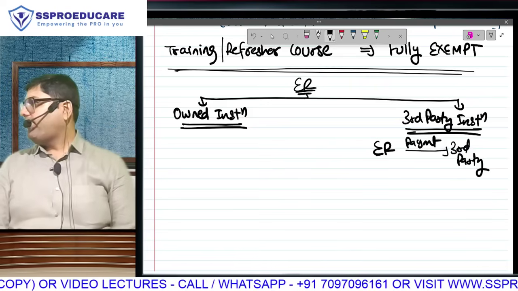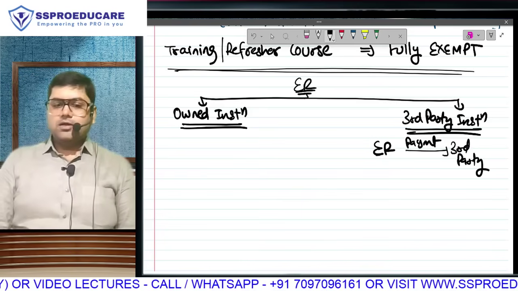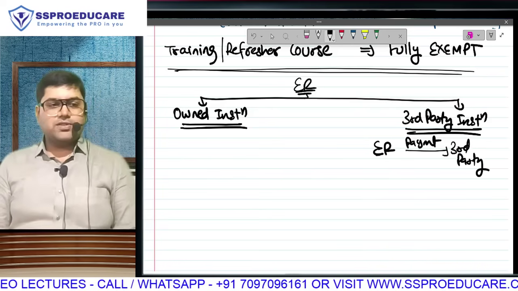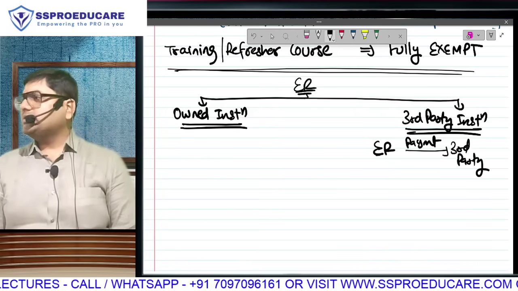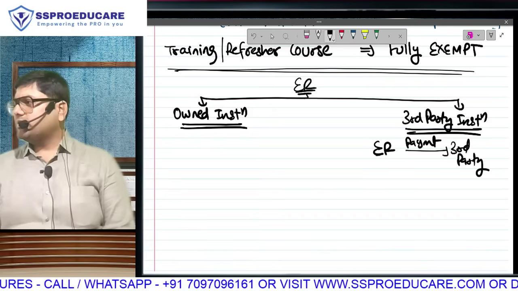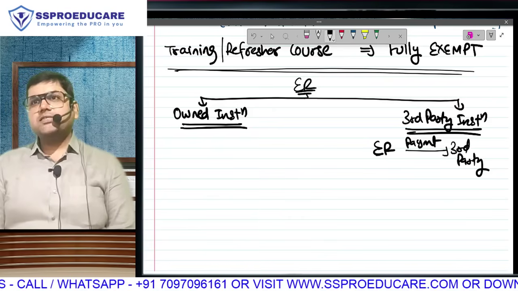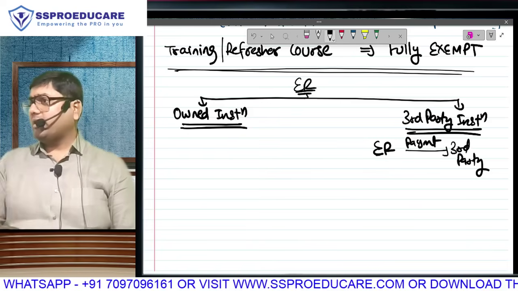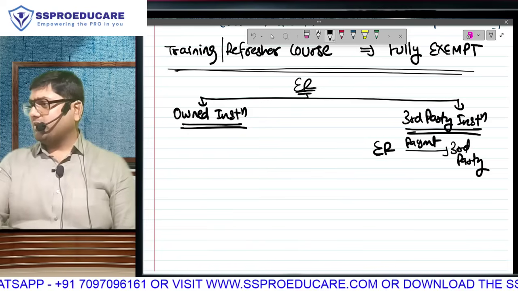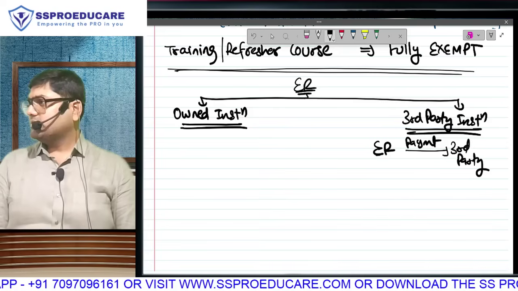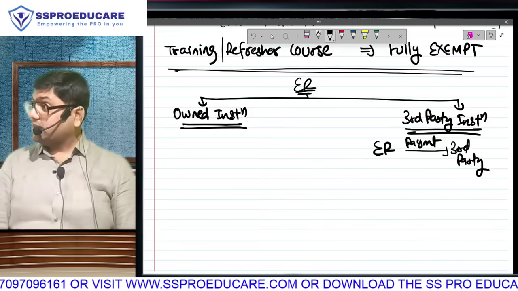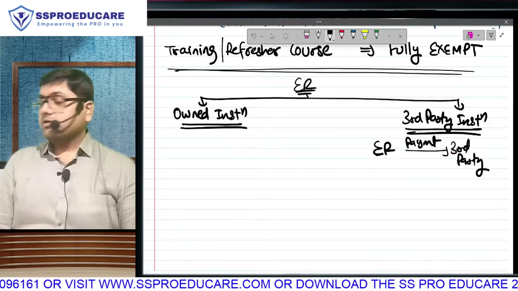Correct? But when the employer itself is an educational institution, now think about it. Maximum students here come from which college? Undergraduates? Maximum. I am told that in HR, in my time, if there were 500 students in one batch, 450 were CA students. Still the same? 490 are CS. Still the same. It means the ratio has improved.